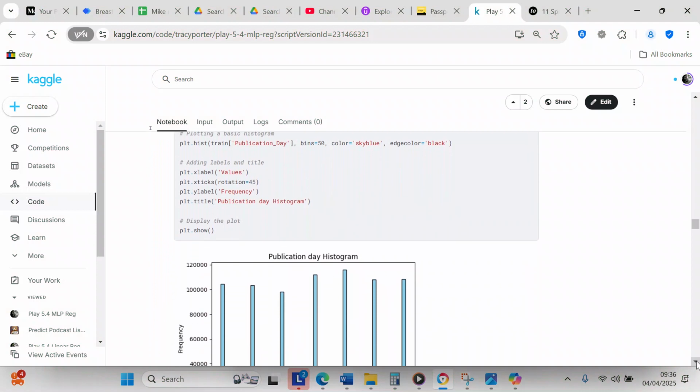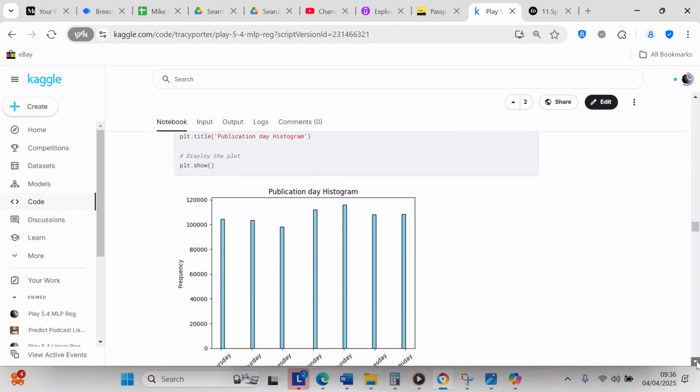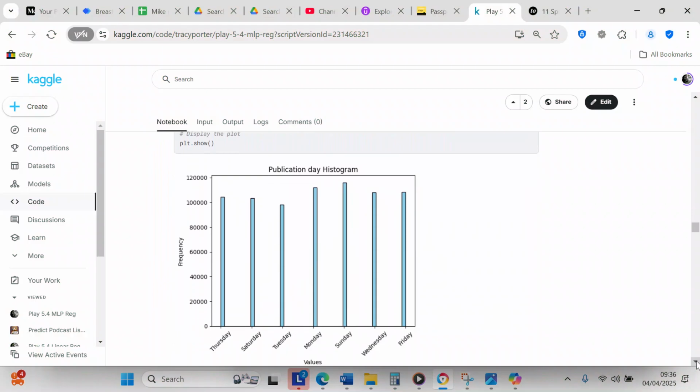Now we're going to check on the publication day, see if that makes a difference. And the publication days are very close.